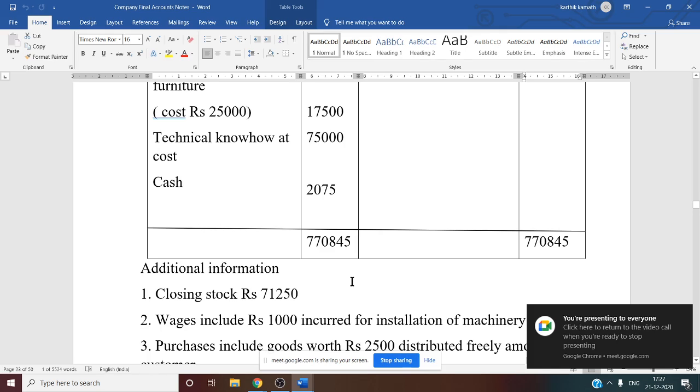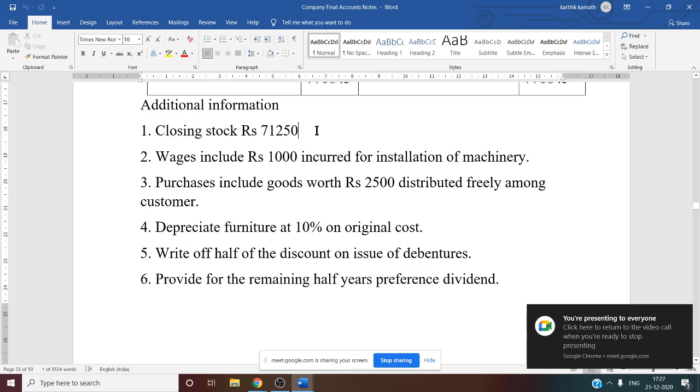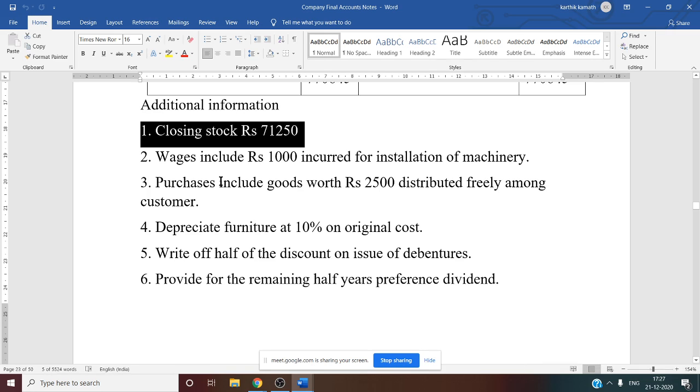Now next one, we have to see the adjustments. There are certain adjustments given, and you know an adjustment appears twice. So twice we have to record this adjustment item. Where all we have to record it, we will see now. First adjustment we will discuss, that is closing stock, 71,250. So first thing you have to do under working note number 26, changes in inventory: from opening stock you have to deduct closing stock in order to get the change or the difference amount. So first entry, that is working note number 26.